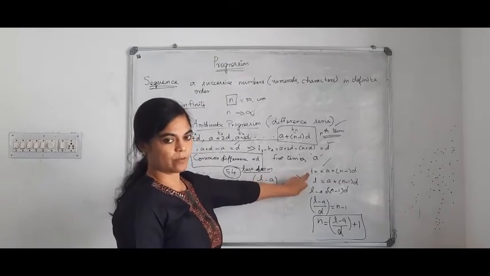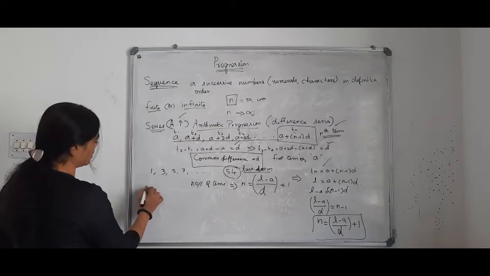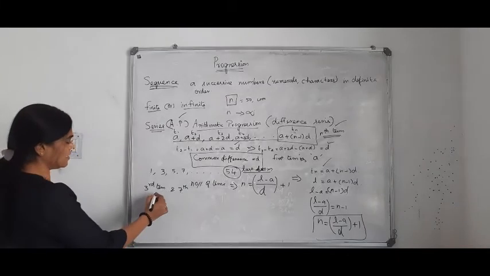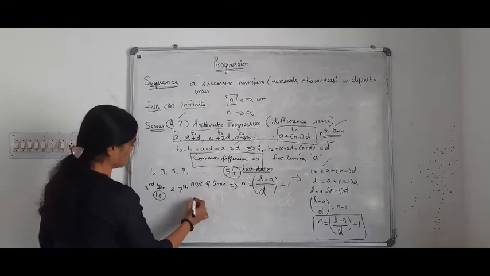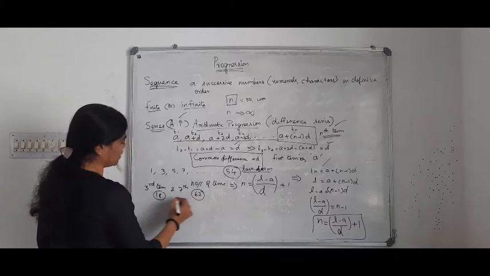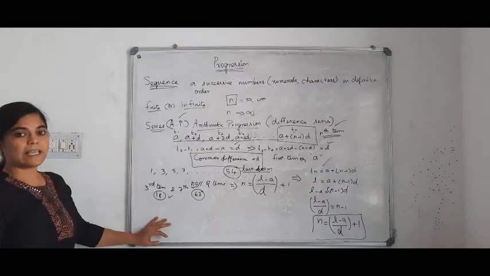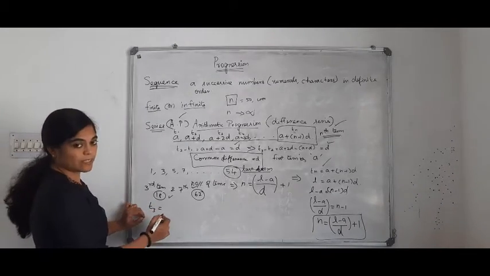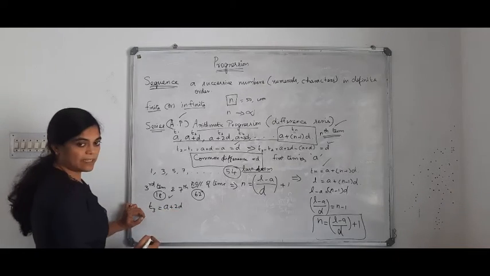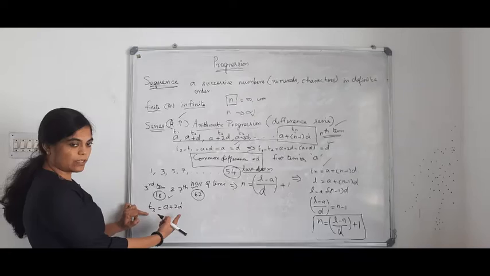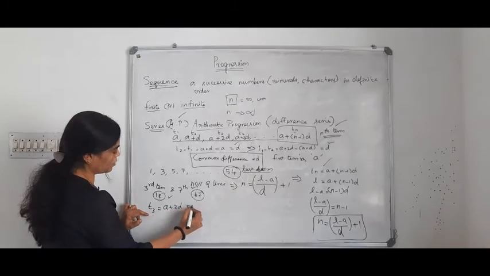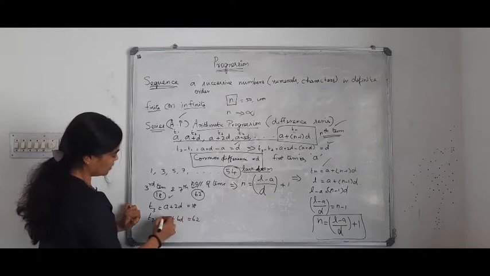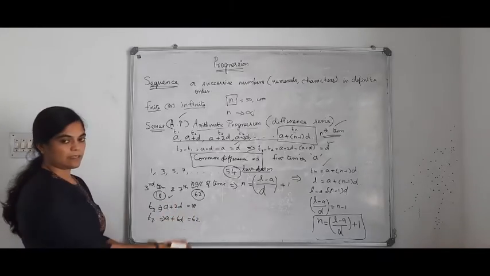Okay, you are given the third term and the 7th term. Third term is 18, 7th term is some 62, like that you will be given. You are asked to find a and d. Then what can you apply? What is the third term? T3 is equal to a plus 2d, right? A plus (n minus 1) into d, 3 minus 1 into d, that is equal to 18. What is the 7th term? A plus 6d, that is equal to 62. You just solve these two equations and find a and d.